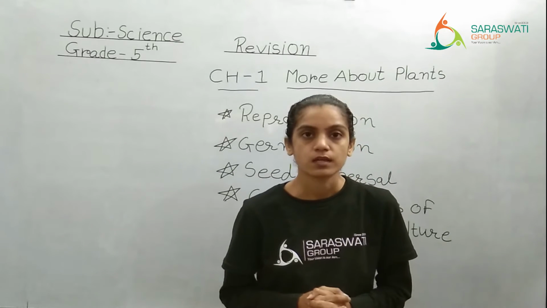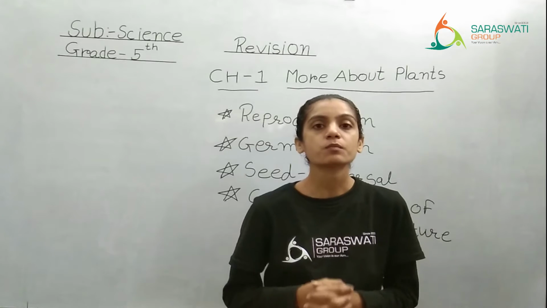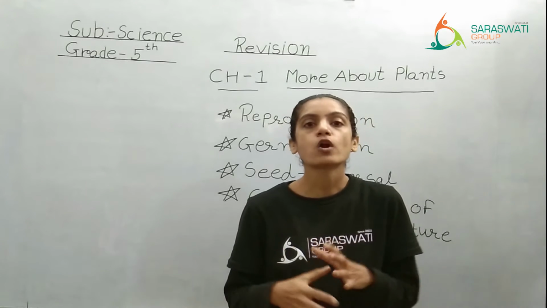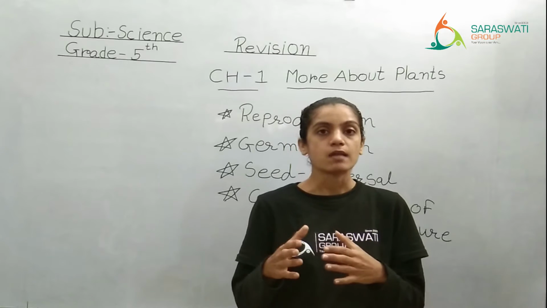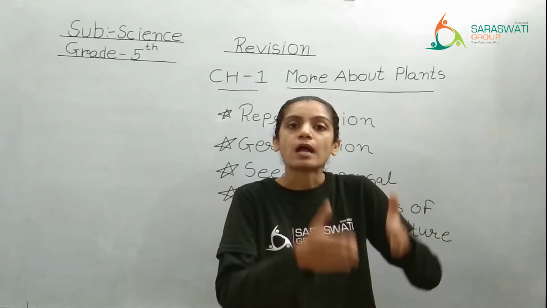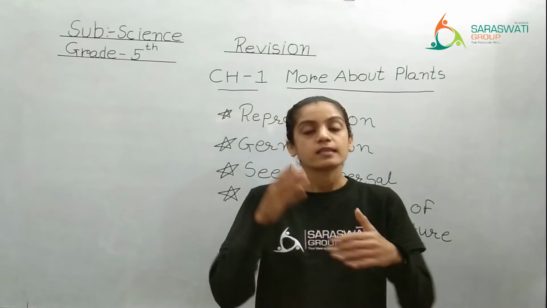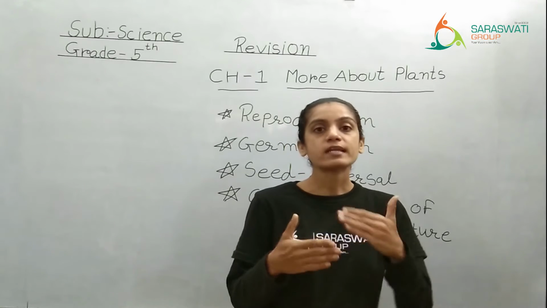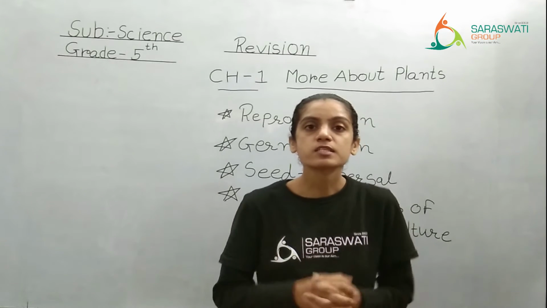Xanthium grass, or the fruit of xanthium grass, that is cocklebur. It may stick to the body of an animal, and when the animal moves from one place to another, that seed will also move with that animal. So that is seed dispersion.